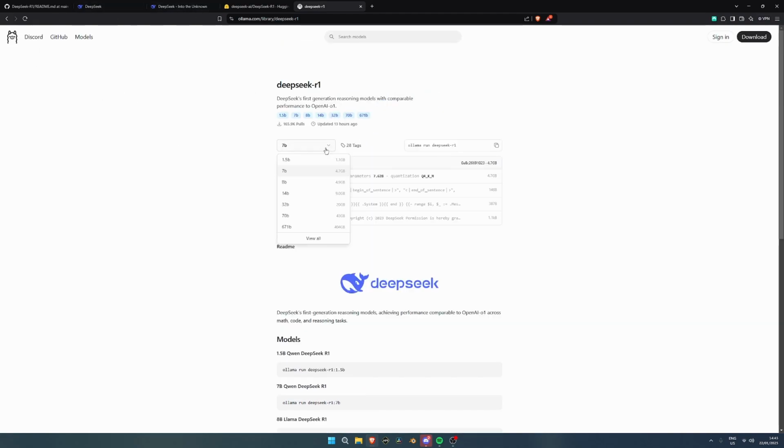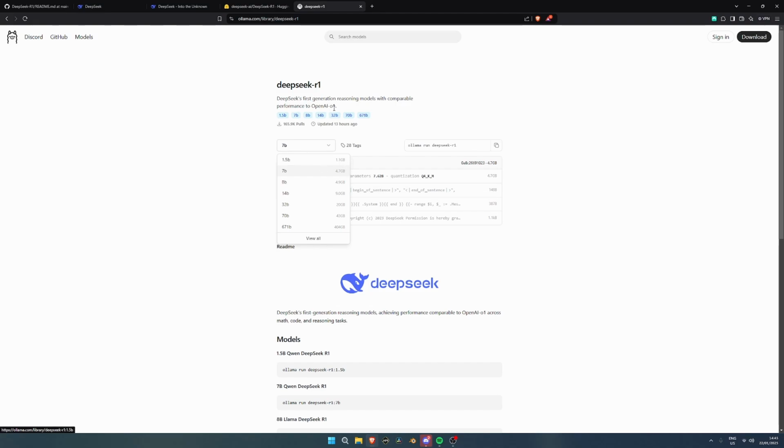Here we can see there are a few language models. So if you want something simple, you have a 1.5B, which will take up 1 GB. Oh yeah, I forgot to mention you can download this DeepSeek software and have it on your PC. So yeah, you can download it. It's gonna take up 1 GB.